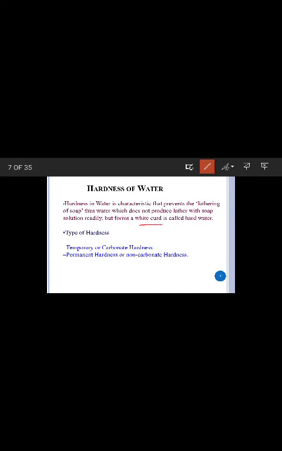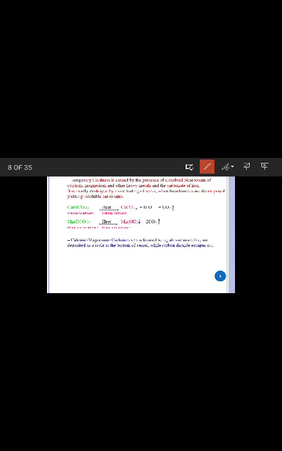There are two types of hardness. One is the temporary hardness, another one is the permanent hardness. Now let me explain what is temporary hardness. If there is a presence of bicarbonates of calcium and magnesium and other heavy metals in the water, that water is referred to as hard water. These salts are responsible for the temporary hardness.